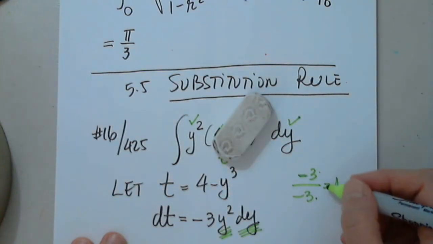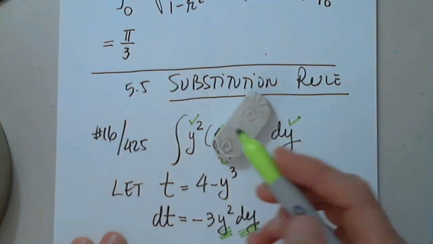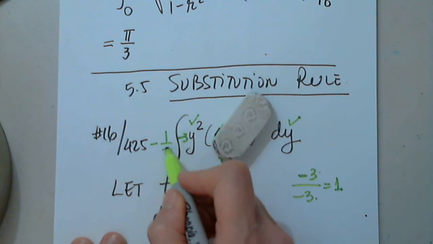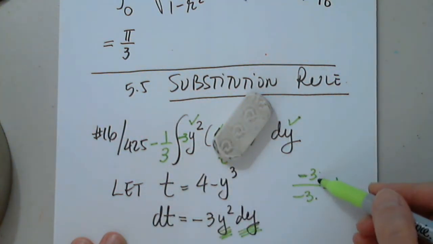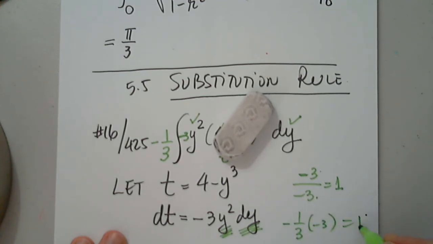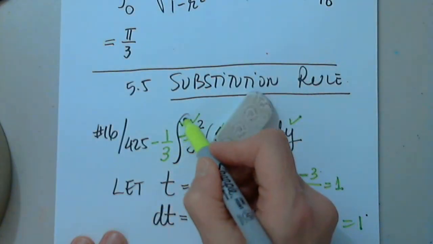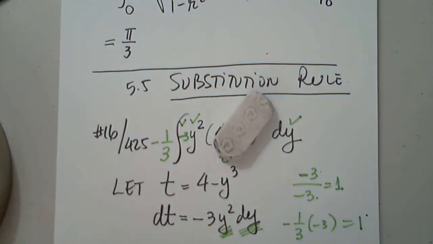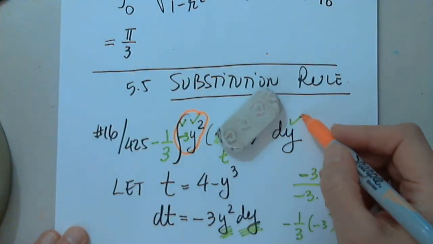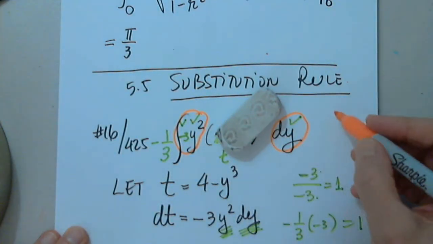How do I write this? In many ways, but here's one. -3 in front of y squared and a -1/3 in front. Always remember, this can be rewritten as -1/3 times -3. Same thing, it's still 1. But now I have all the 3 pieces I need. This with this will make my dt.